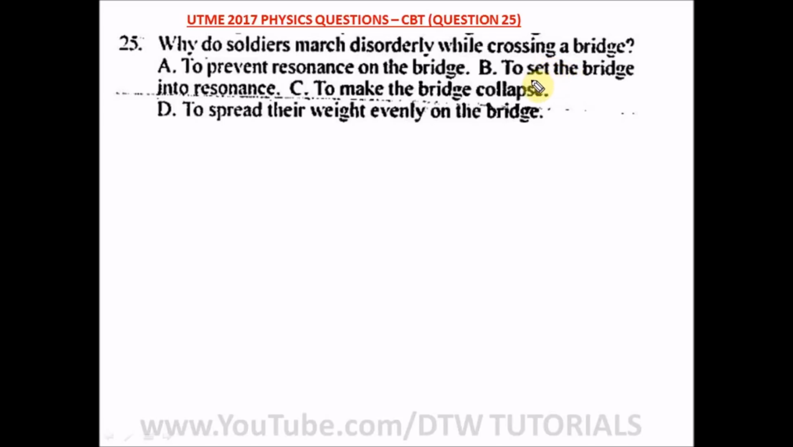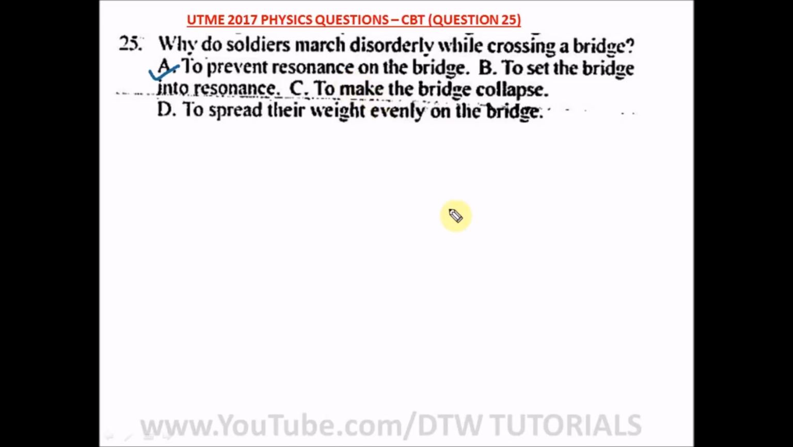So in modern times, soldiers don't walk in a particular order while crossing a bridge, because due to the vibration of their march, they will set the bridge into vibration too. And when a bridge is vibrating, definitely it's going to collapse. So why do soldiers march disorderly while crossing a bridge? To prevent resonance. So our right option is option A. Option B says to set the bridge into resonance, no. To make the bridge collapse, no. To spread their weight evenly on the bridge, no. So it's to prevent resonance on the bridge.